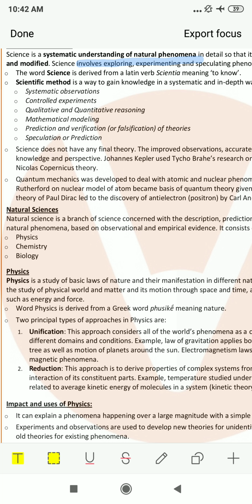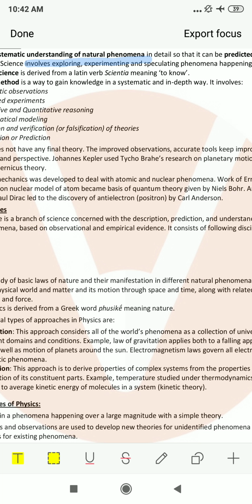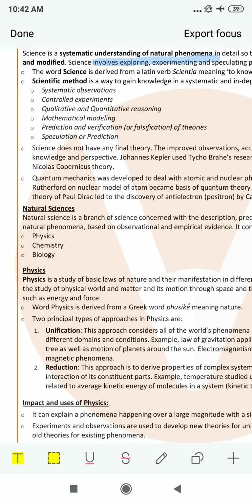Next comes the scientific methods. Scientific methods are a way to gain knowledge in a systematic and in-depth way. It involves systematic observation, controlled experiments, qualitative and quantitative reasoning, mathematical modeling, prediction and verification of theories, and speculations on predictions. Basically, in this chapter, as you have studied physics in class 10th, derivations are not there, only the theoretical portion is there. In this chapter we will discuss what is science, what is physics, and what is the scope of physics. You will come to know about the basic branches of physics.